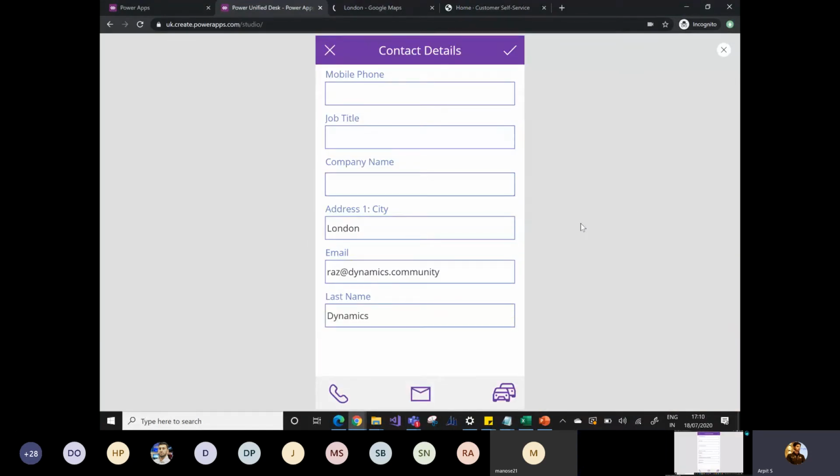So I don't need to navigate away from the Canvas app in order to call the customer, send an email to the customer, or open Google Maps as a different app, right? I can simply navigate within the same app itself. So this is the information I can get from the app itself.